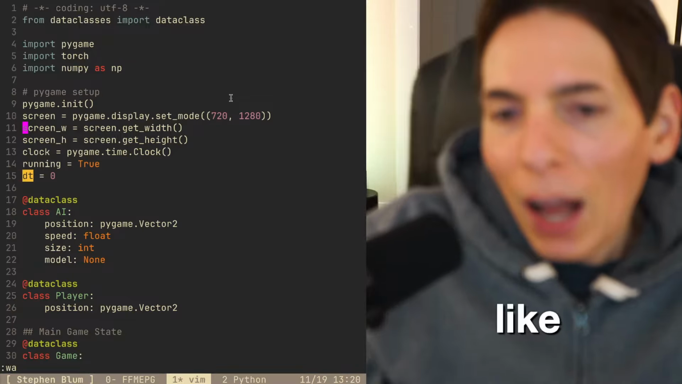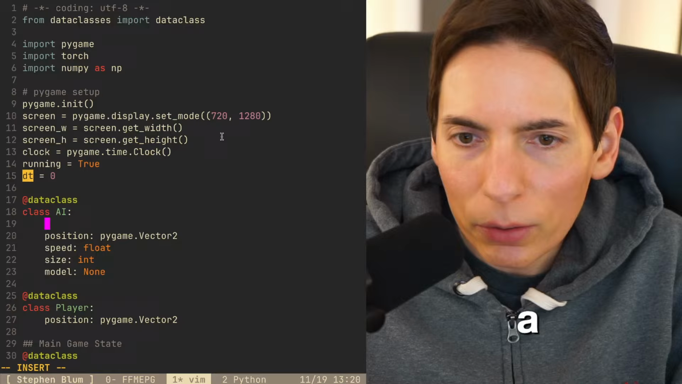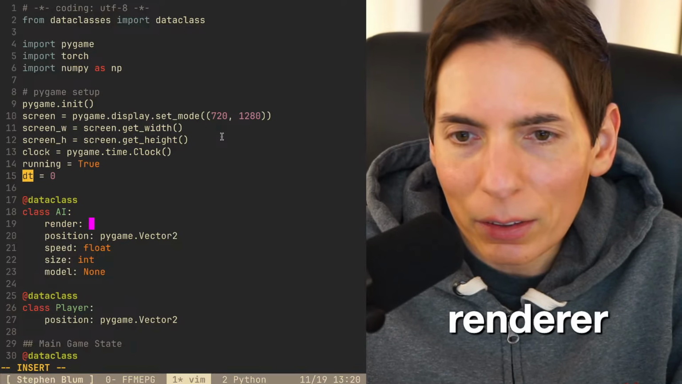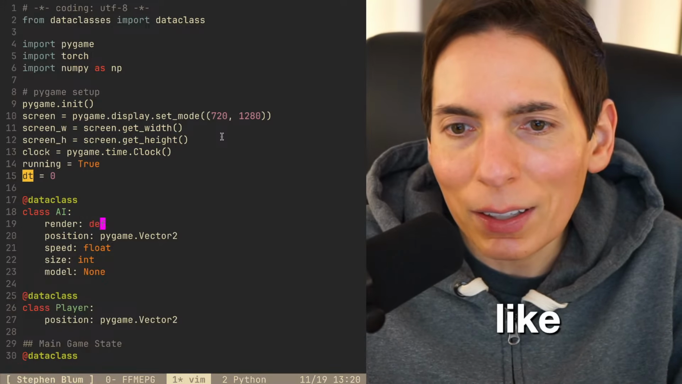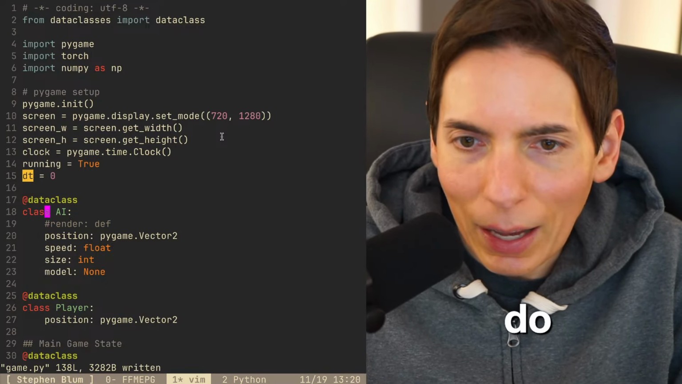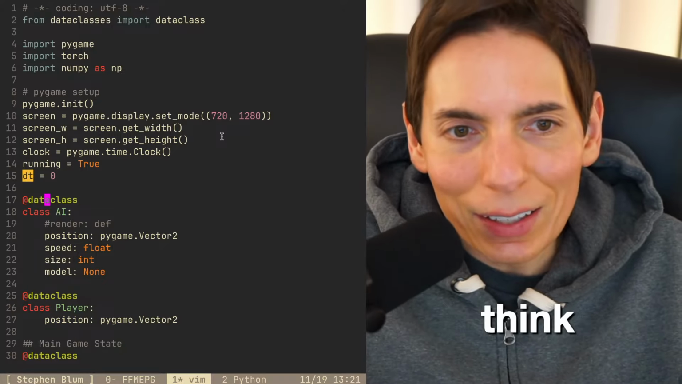I think what I want here is, we also need to add a render method, a function, a def, something like this. We need to do something like that, so that way you can just render the instance. I think that's the idea.